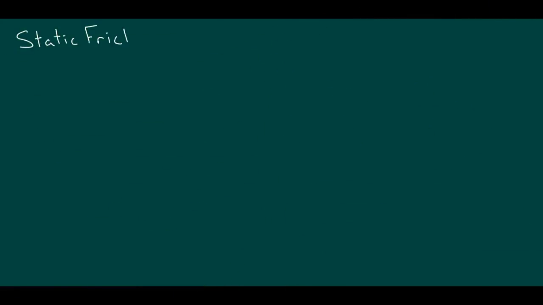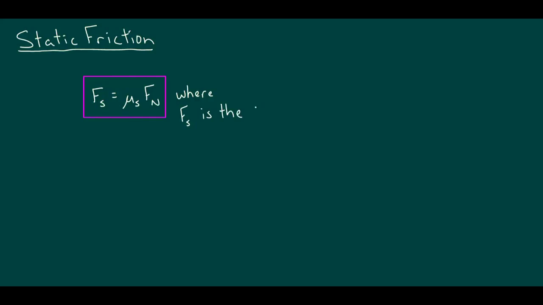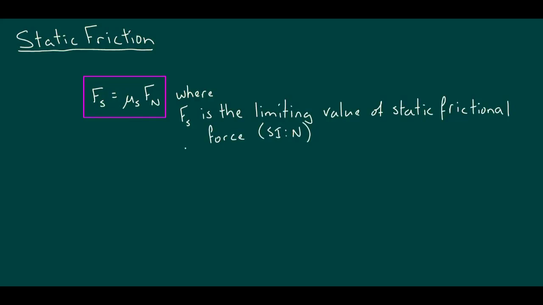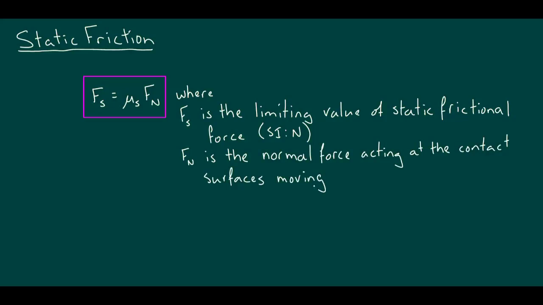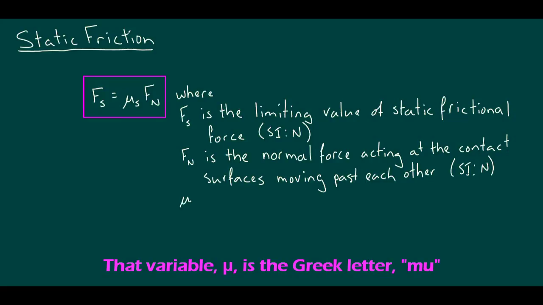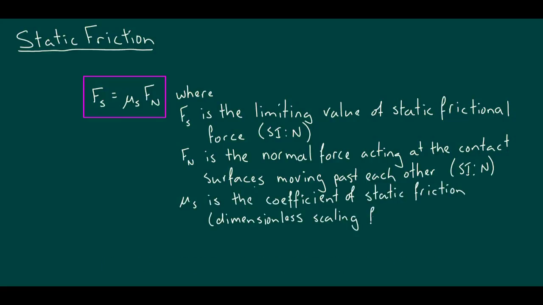In general, the limit to the friction that prevents an object from sliding, or static friction, is determined with this formula. The limit of the force of static friction is the product of the normal force, both measured in newtons, and what we'll call the coefficient of static friction, a dimensionless scaling factor, mu sub s. Generally, this coefficient of friction is determined empirically after many experimental trials, and has a range of values.